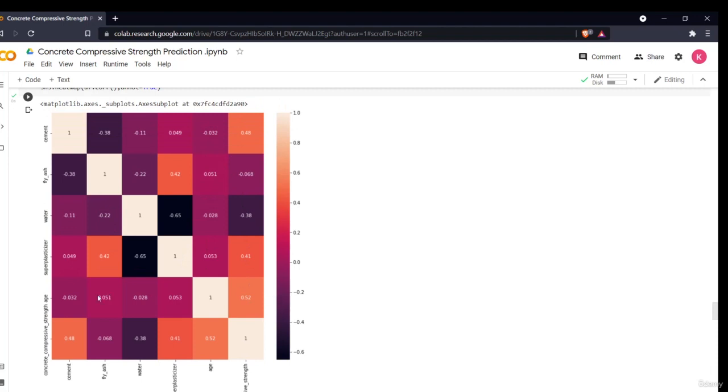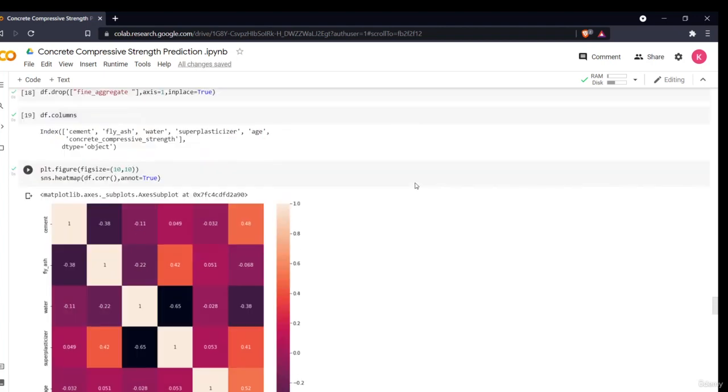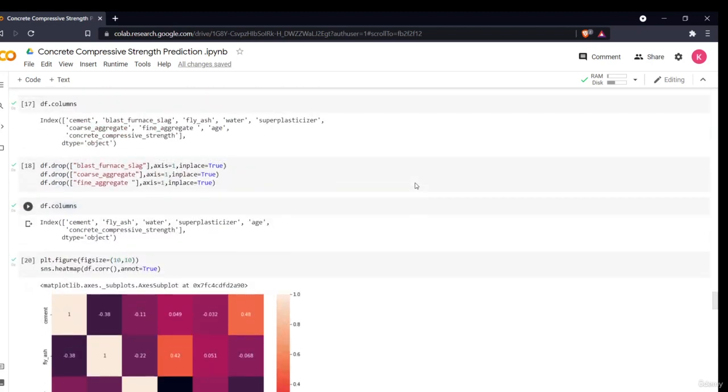For example, if we take age, it is 0.52 correlated, superplasticizer is 0.41, water is minus 0.38, fly ash is this, and cement is 0.48. That means we can see these are correlated, and they will have some effect on our compressive strength. That's why we removed those previous columns, because they were of no use, they were not showing any relatability with our dependent variable.